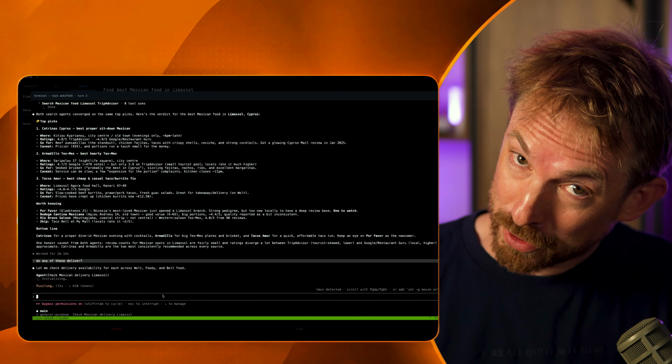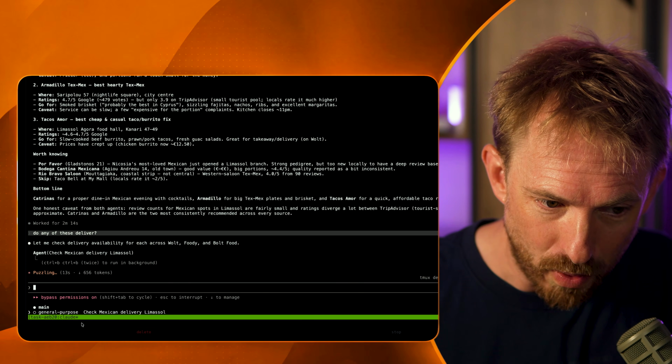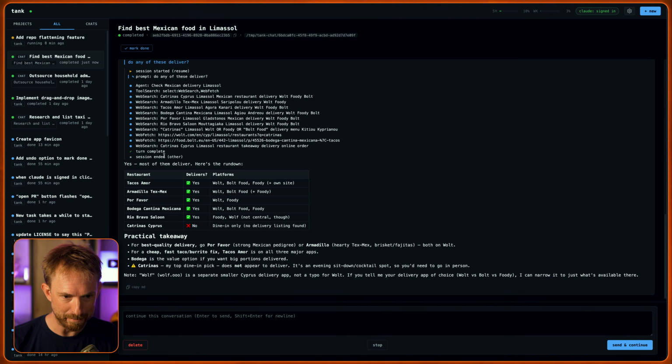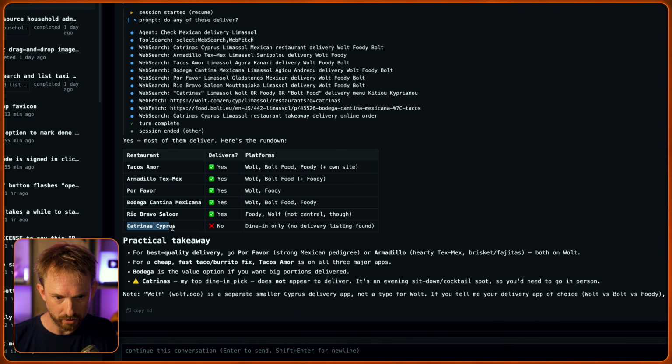And for the observant people here in my audience, you may notice this green bar down the bottom. Yes, I'm running every Claude Code session in a tmux window. This means I can have multiple Claude Codes running on my local machine, and there's no need to spin up a VPS to have multiple resumable Claude Code sessions, because my app does it all for me. And look at that, best Mexican food has come back, and wow, I can see a bunch of them actually do deliver, which is really cool. This is the only one that I need to have a romantic dine-in experience at, so I think my agent has done a really thorough search for me.